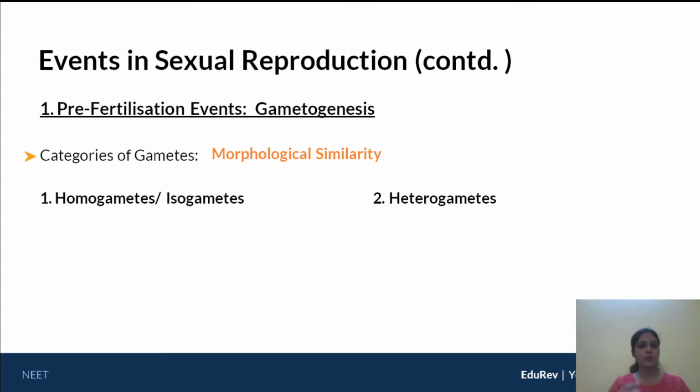The word iso, maybe you've studied isomers in chemistry, also means similar. So homogametes or isogametes are those that are morphologically very, very similar to each other, to such an extent that you cannot even separate which one is female and which one is male. However, heterogametes, the word hetero tells you different, which means here there is no proper morphological similarity, so you are able to distinguish between the male and the female.